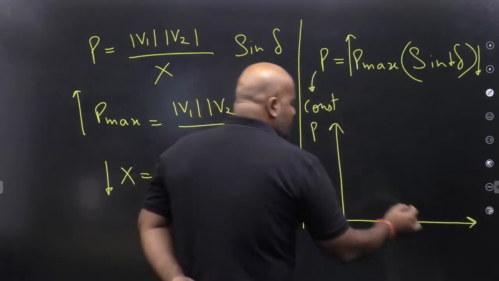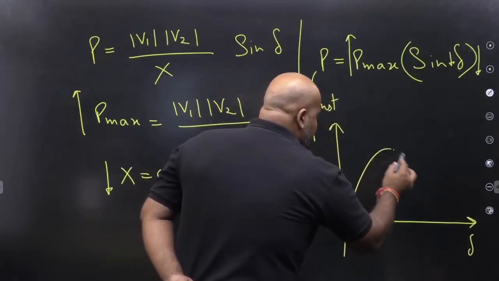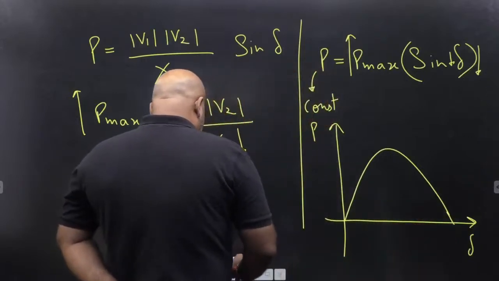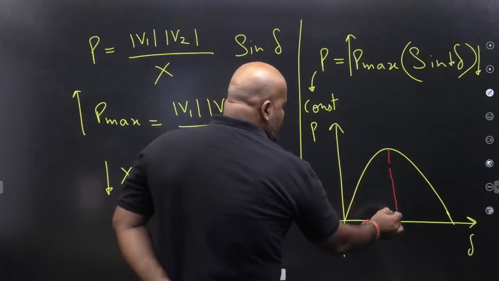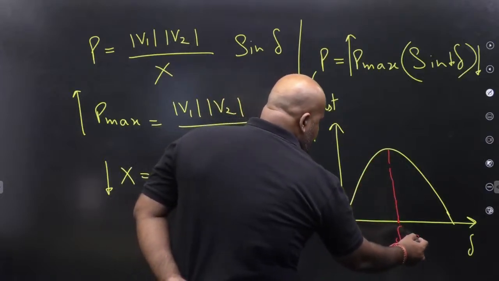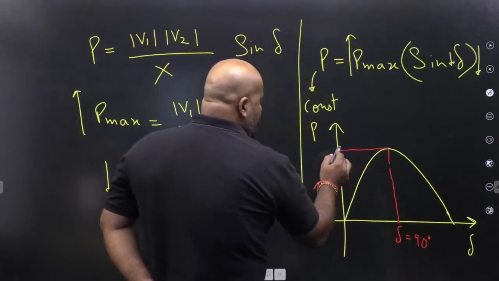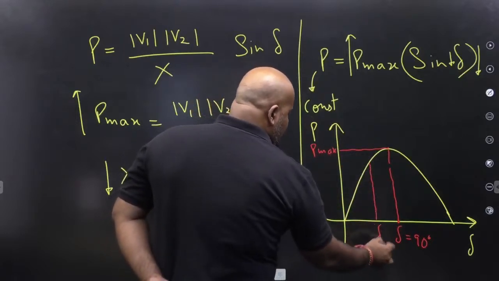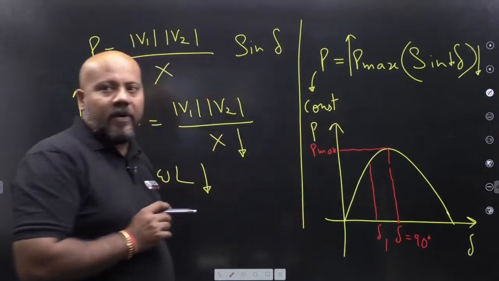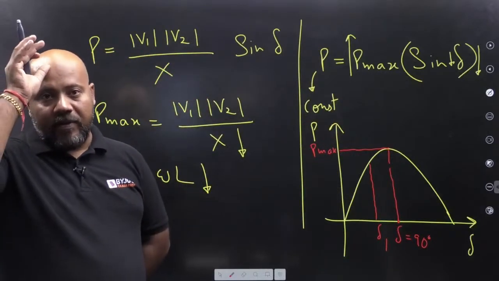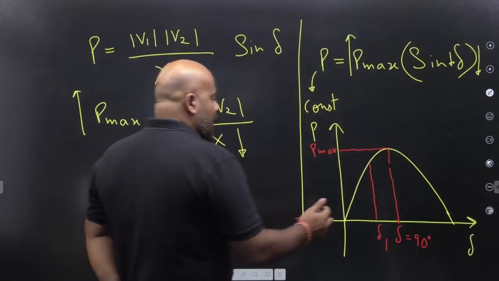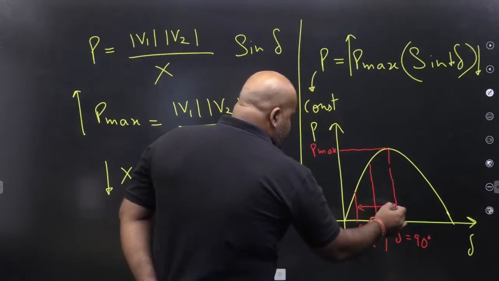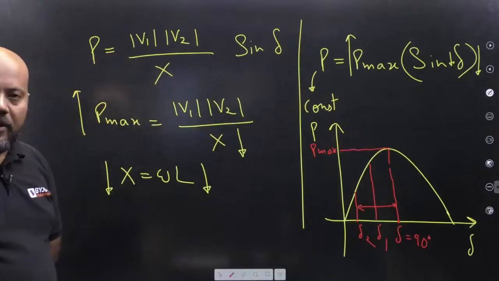This is P, this is del, this is your sinusoidal variation of the real power. Now, this is the del is equal to 90 P max situation. Suppose you are here initially, and because of using the bundled conductors, now you have reduced the operating del value and you have come here. So definitely the stability margin has increased.